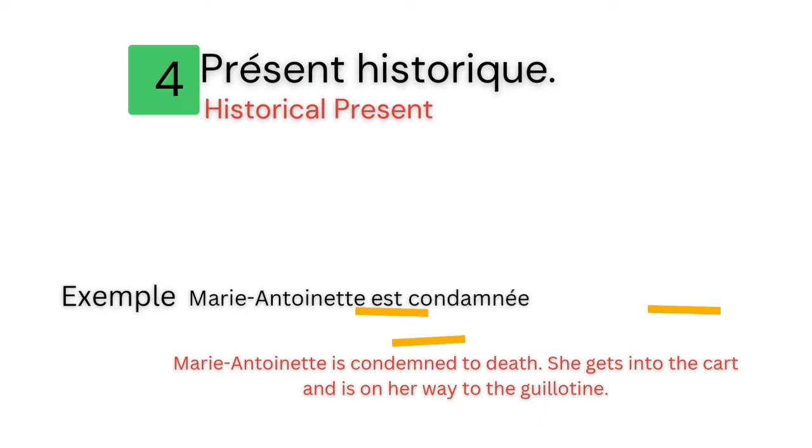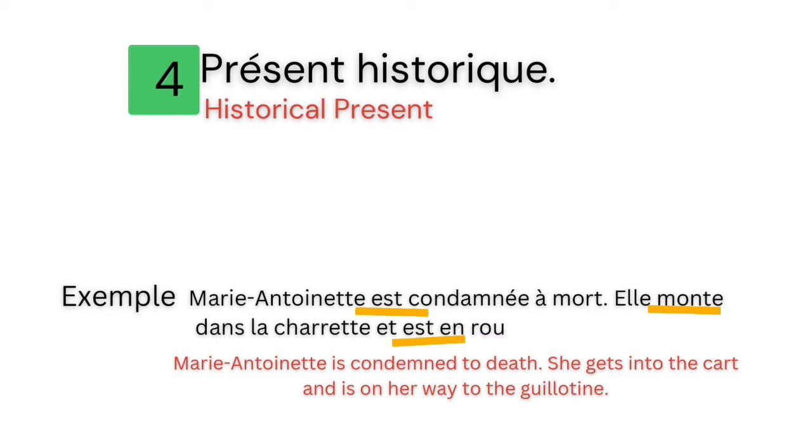Marie-Antoinette est condamnée à mort. Elle monte dans la charrette et est en route. In this example, the sentence is being told in the context of the present time. We will leave this category here and move to the fifth situation.